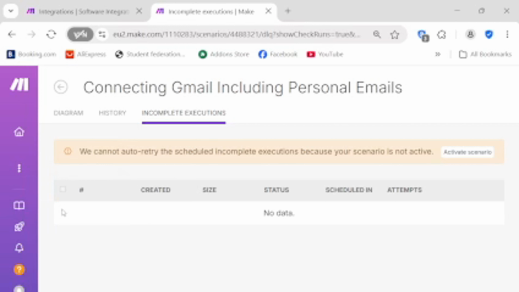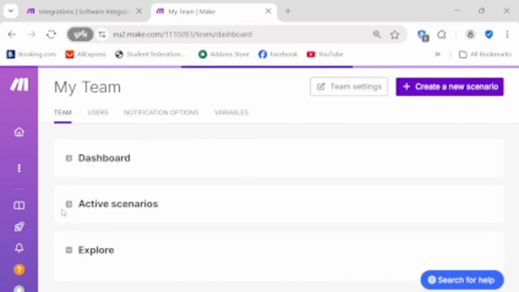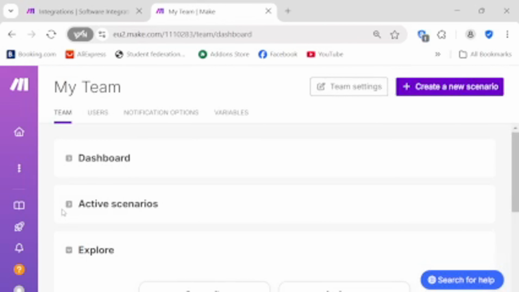Title card. Make platform, unleash your creativity. Let's explore the core of Make, the platform itself. Designed for both simplicity and power, it's packed with features to bring any automation idea to life. Visual Scenario Editor.